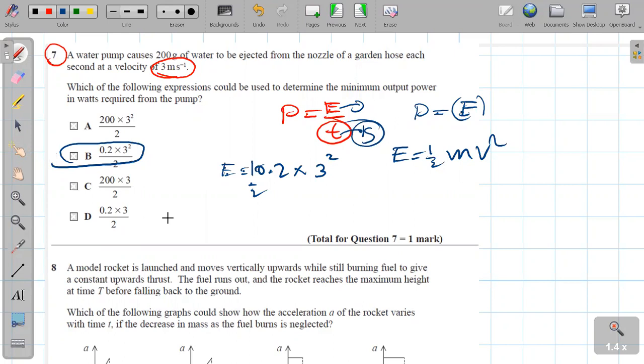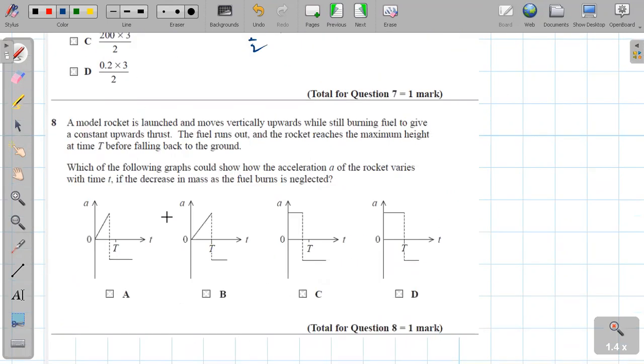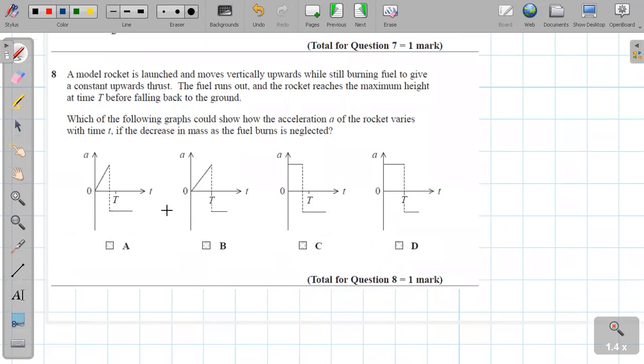That's it. In the 8th question, a really good question, a model rocket is launched and moves vertically upwards while still burning fuel to give a constant upward thrust.